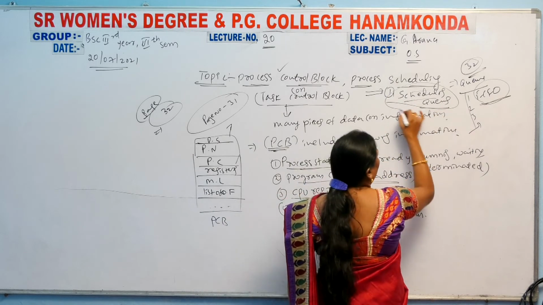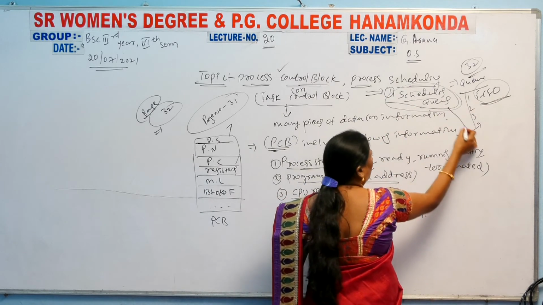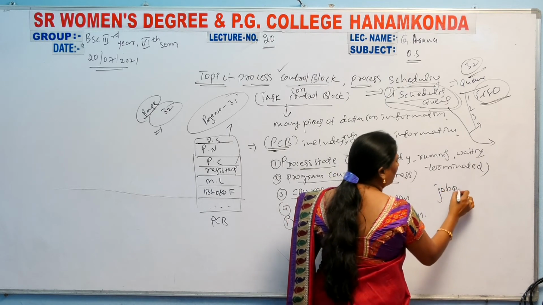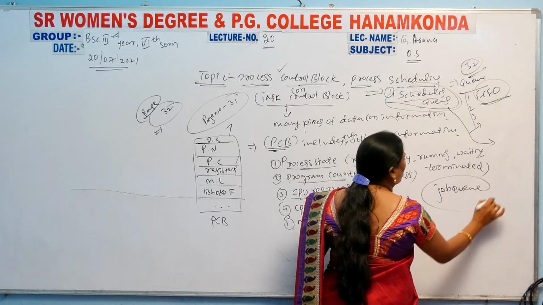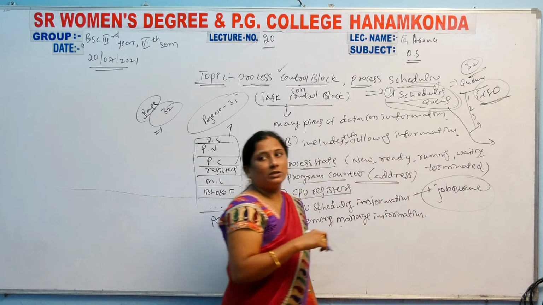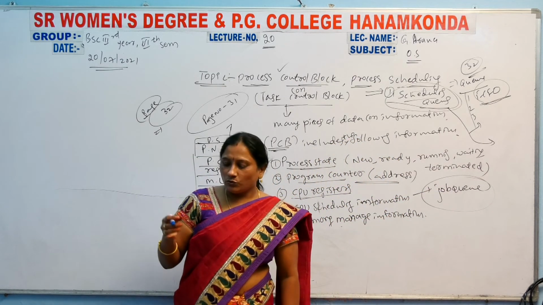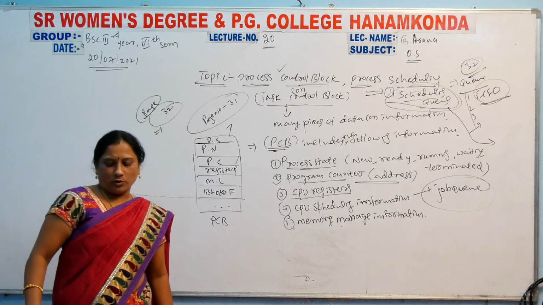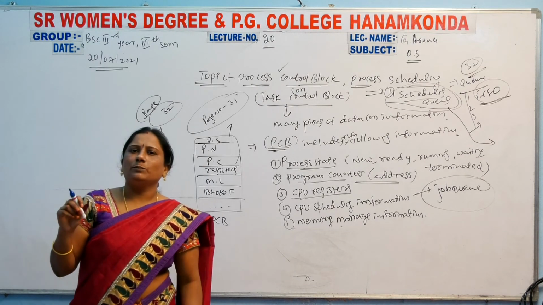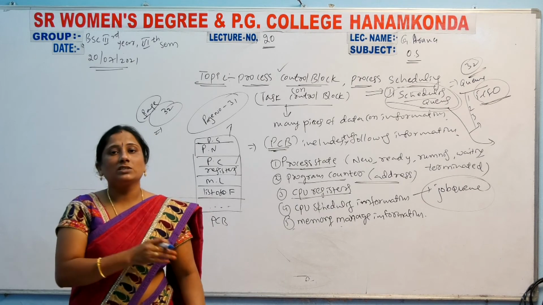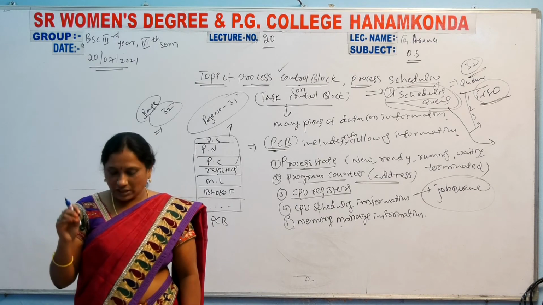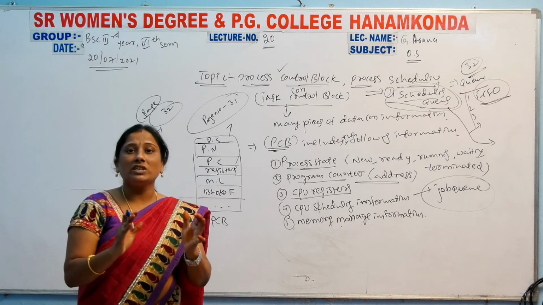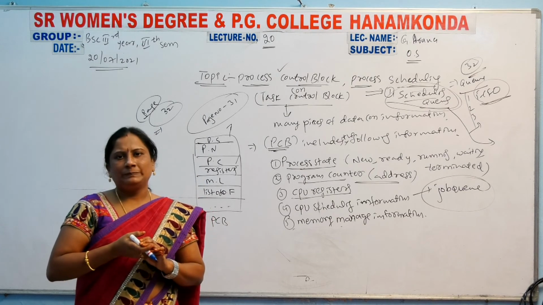So whenever you enter some process into the computer, that is called the job queue. That means in a queue way the jobs will be allocated. So that's why it is called the job queue.